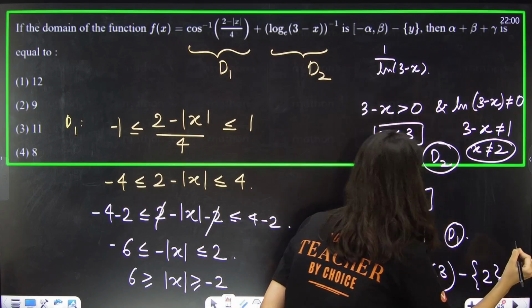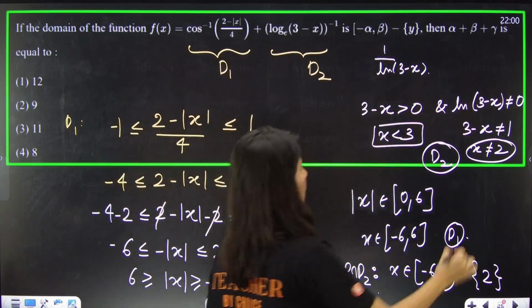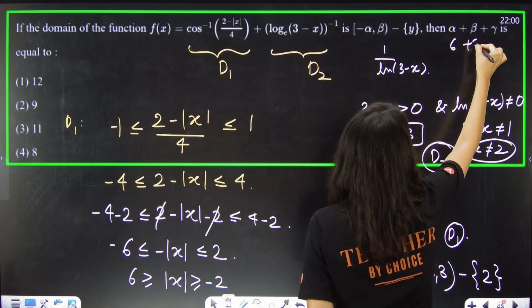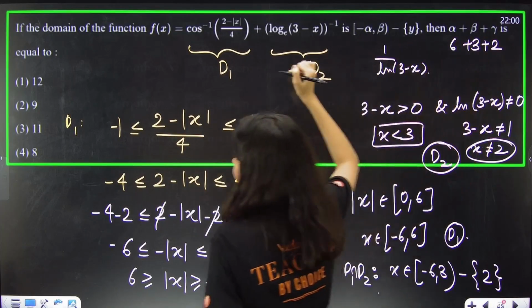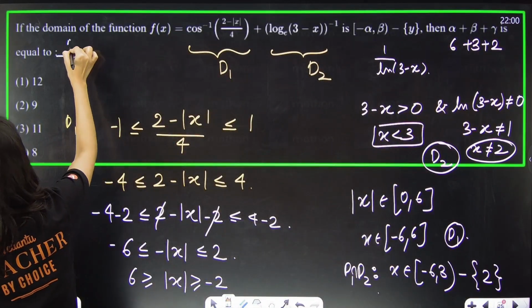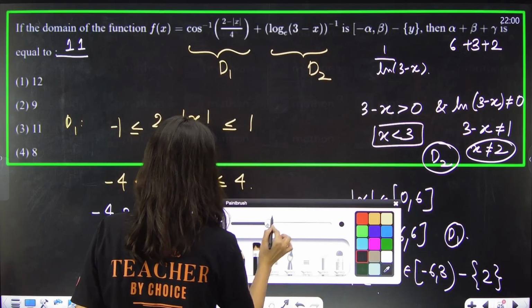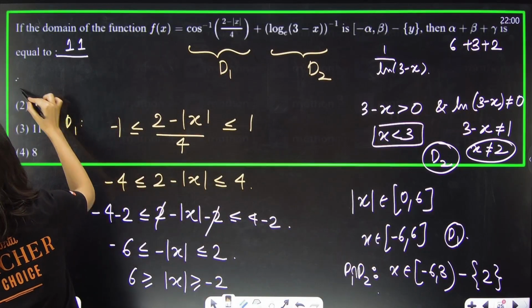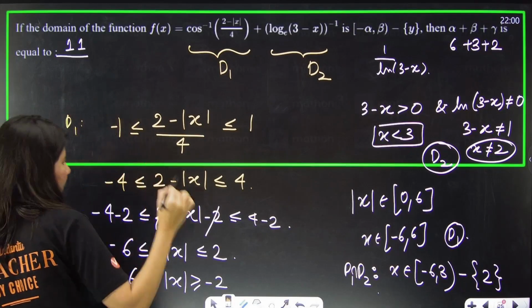So you can clearly see that alpha is 6, beta is 3 and gamma is 2. 6, 7, 8, 9, 10, 11. So again, numerical type, obviously, you will get 11 as the answer.